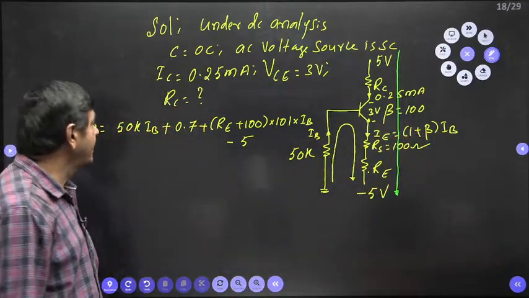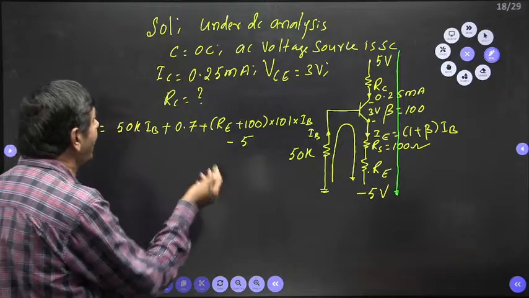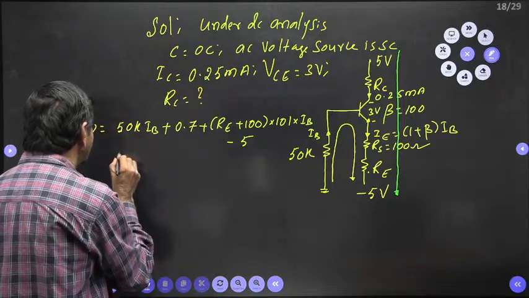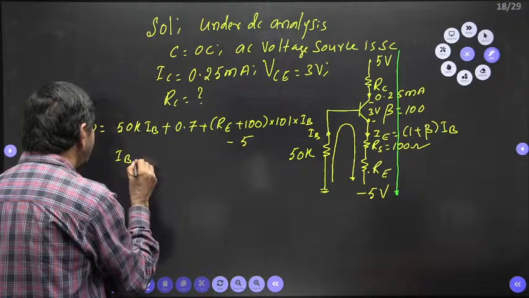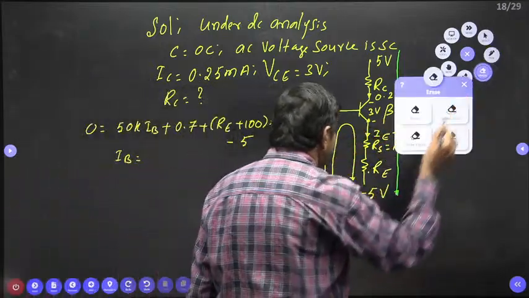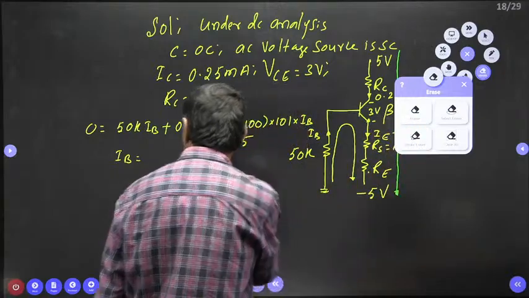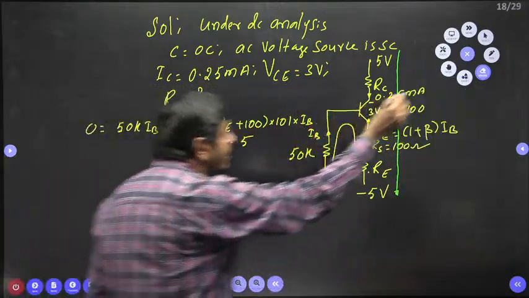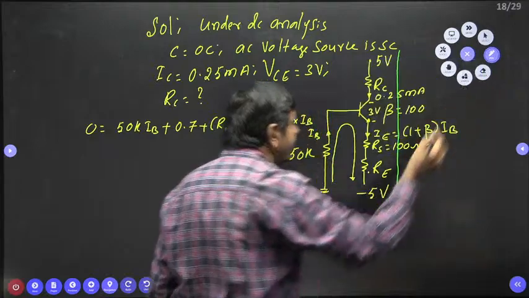Then you find RE. Well, IB is required here. IC we know very well, so the base current you can determine directly. IB is nothing but IC by beta, you can write directly.